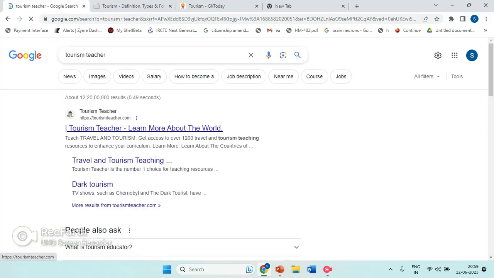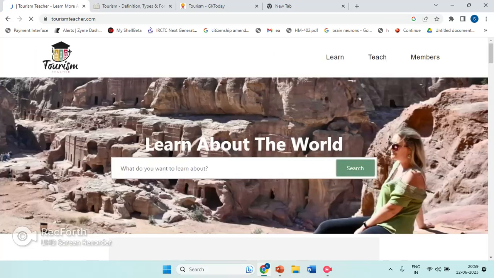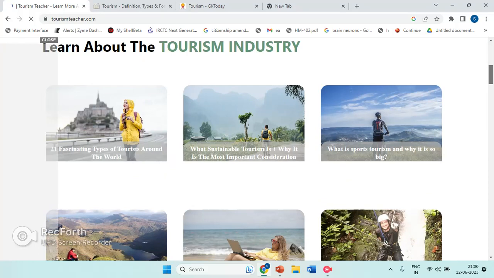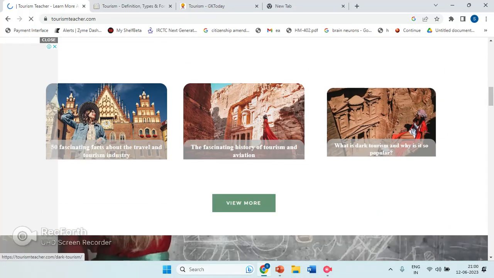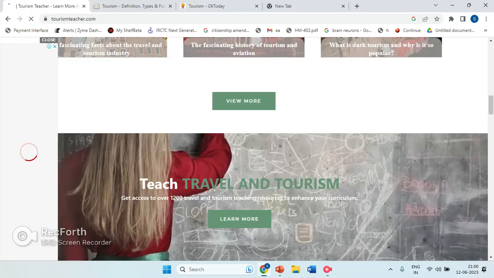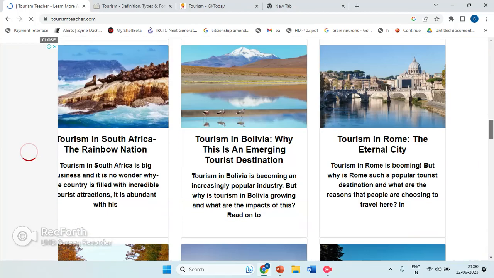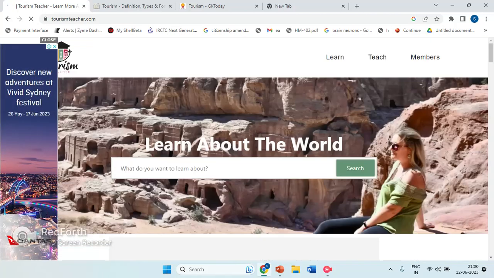Next is Tourism Teacher. Tourism Teacher is another site where you can clearly learn about tourism. It is also useful for a teacher, about why this thing, what are the fascinating things, etc. Why dark tourism is so popular, like that. It's generally an information source only, where you can read equally.